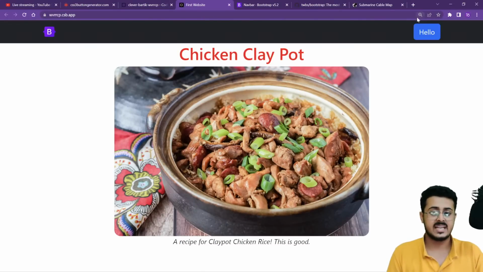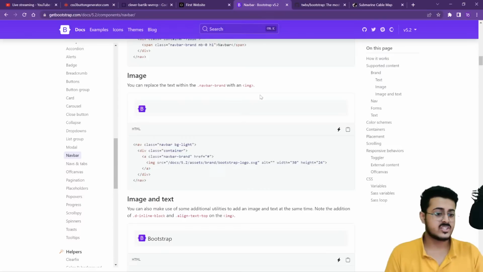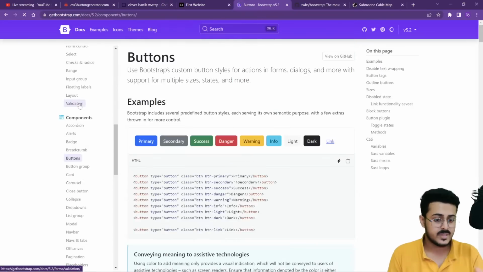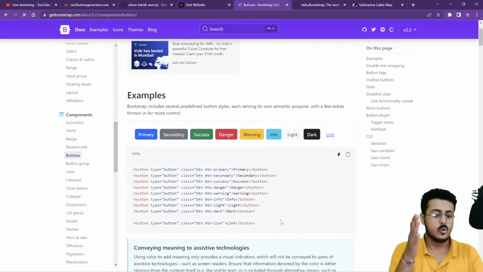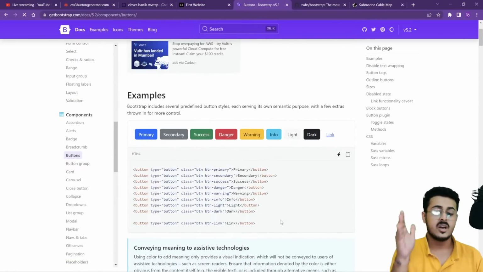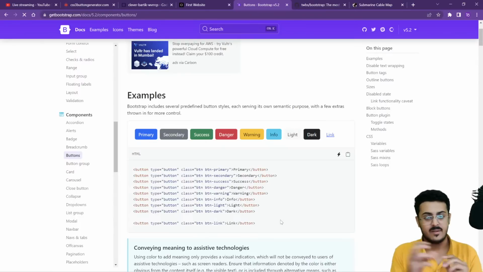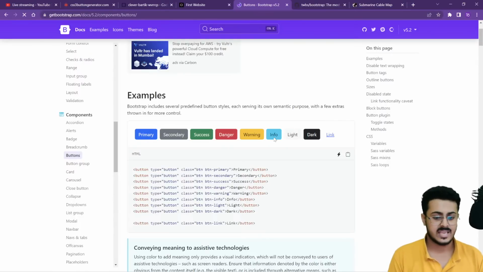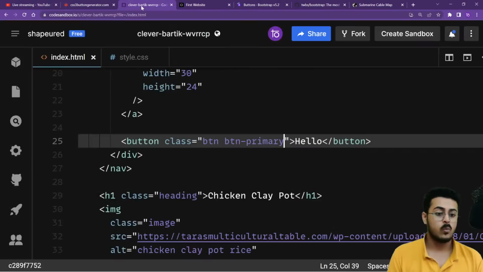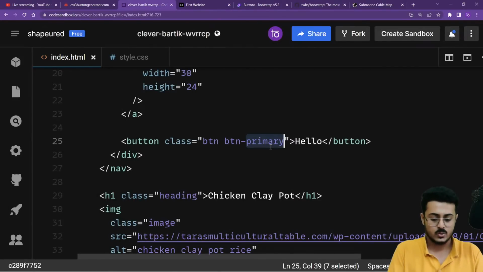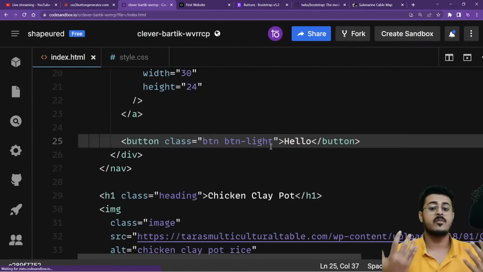So you are able to see that now my button is visible to us, and you can check out the other things from the documentation. Of course you will have to go through the documentation and understand it properly. Of course I cannot teach you every single thing. I'll be teaching you the basics. For example, you want a light button itself, a white color button itself. So I can just change this to light. That is another type of button that we have.